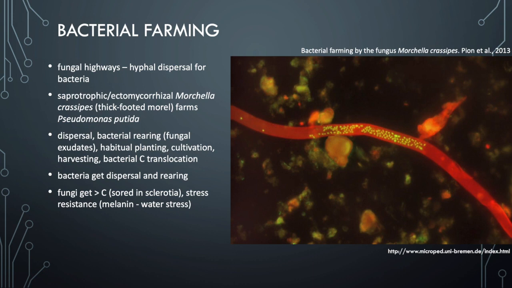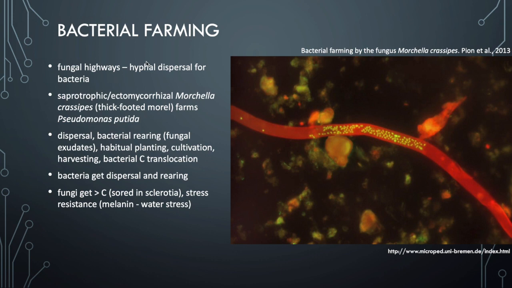They get reared, where the fungi actually feed the bacteria with fungal exudates, and they actually get habitually planted as well. So there's cultivation going on, and also harvesting of sugars from the bacteria and bacterial carbon translocation, as the carbon is translocated between bacteria and the fungi as well.